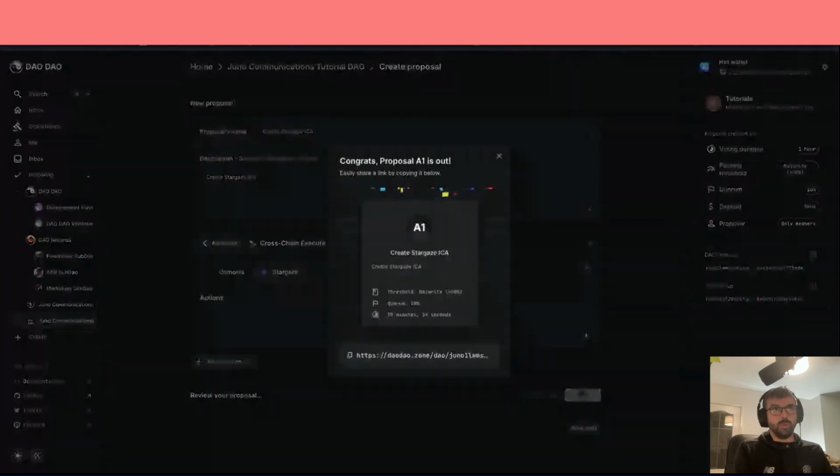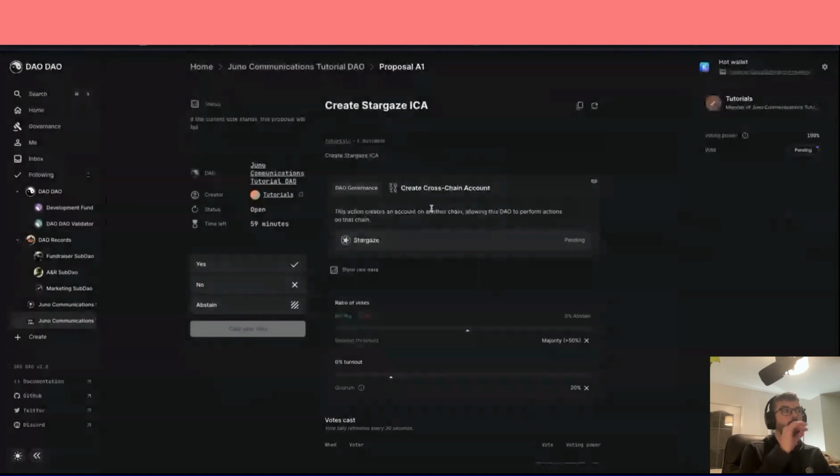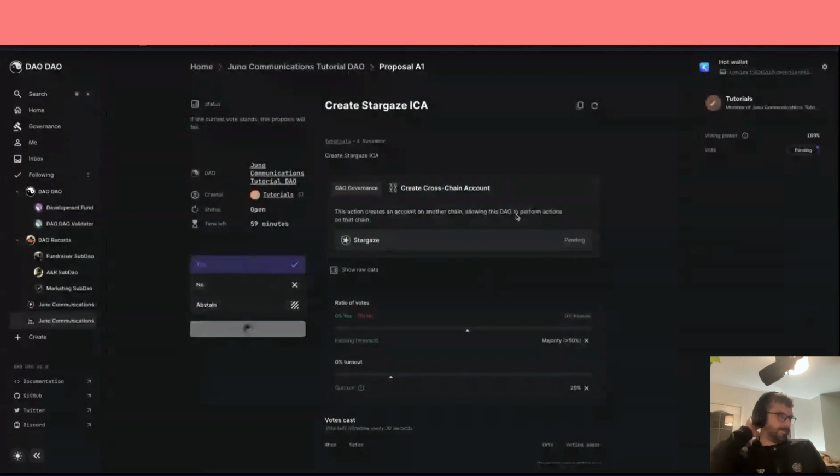As you can see, proposal A1 is out. It's up for voting. This action creates an account on another chain, allowing this DAO to perform actions on that chain. The DAO on Juno that we've just created can perform actions on Stargaze. Pretty cool, isn't it? Yes, I want to vote that in. Again, as you can see, all these transactions cost a little bit of Juno each time.